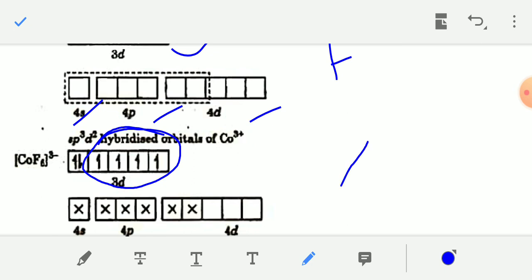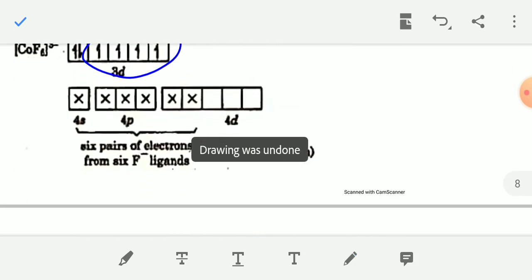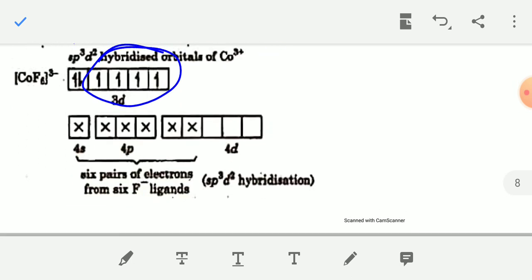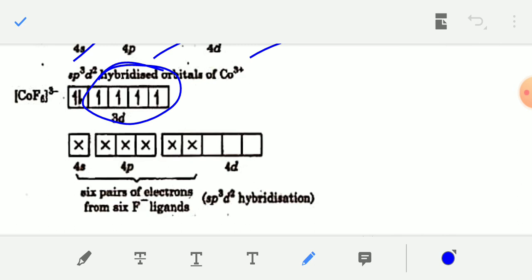So the 6 F minus ions will enter into the 4s, 4p and 4d orbitals. This 6 orbital combine to give sp3d2 hybridization.